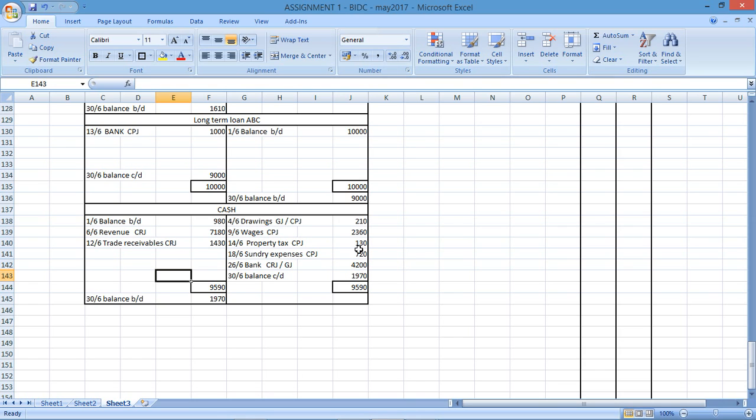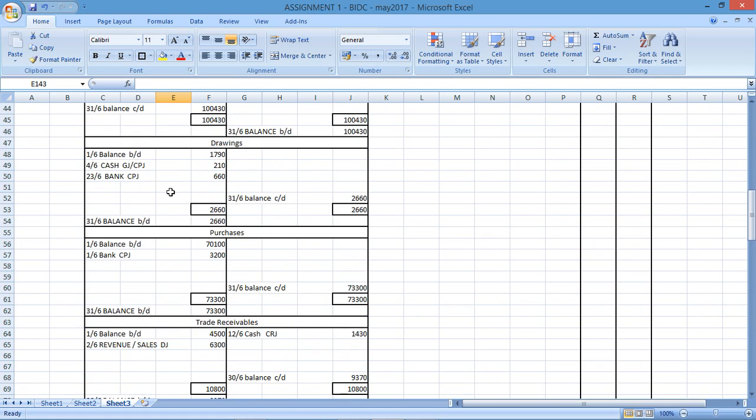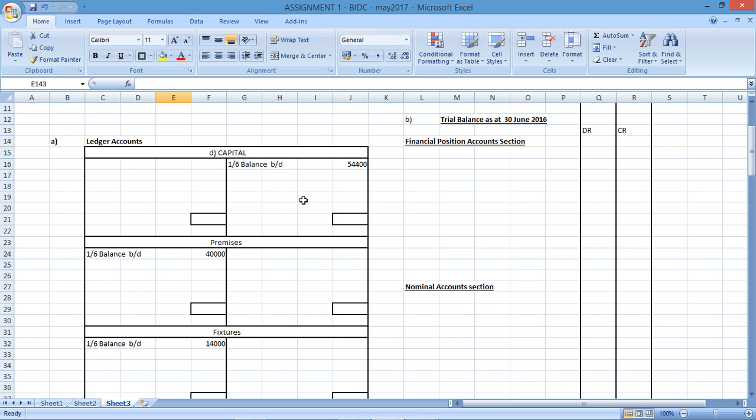All I need to do now is draw up the trial balance. But before doing the trial balance, what did they say? Okay, number A said prepare the general ledger accounts, complete the ledger by closing or balancing accounts. Okay, brilliant. Then they said prepare a trial balance at 30th of June. So I've done the first bit. I've drawn up all those separate T accounts. So now I'm going to do B. B says draw up the trial balance.